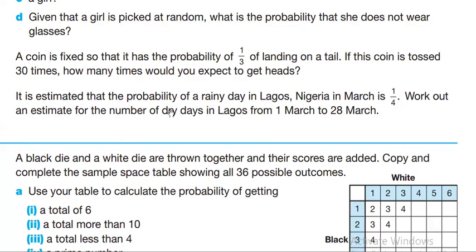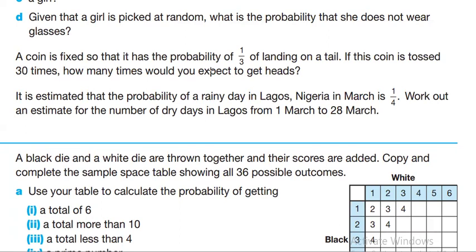It is estimated that the probability of a rainy day in Lagos, Nigeria, in March is 1 over 4. Work out an estimate for the number of dry days in Lagos from 1 March to 28 March. So the probability of a rainy day is 1 over 4. So for the probability of a dry day, we have to subtract it from 1.